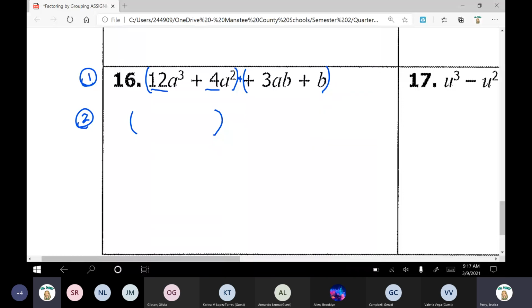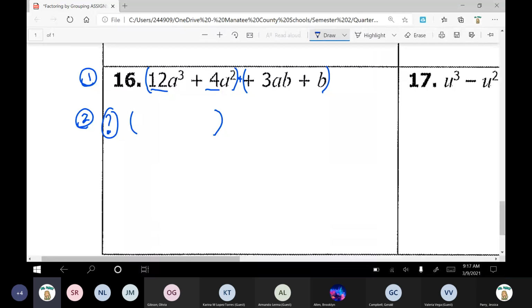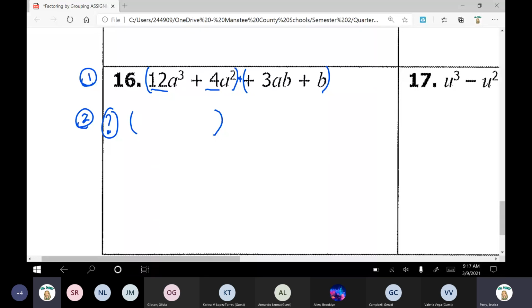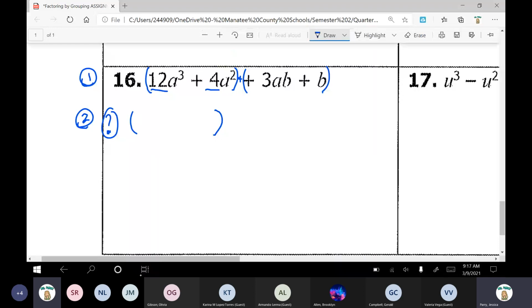So what number can I factor out here? 12 divided by what? And 4 divided by what? What's the biggest number I can divide both of them by? Look at 4, your smaller number, and think of all of your options that you can divide it by. And then check and see if you can also do it with the 12. I see lots of you guys just said 4. Perfect, you guys are right. So let's go ahead and take out a 4. Let's divide. 12 divided by 4 is 3. And then 4 divided by 4 is positive 1.